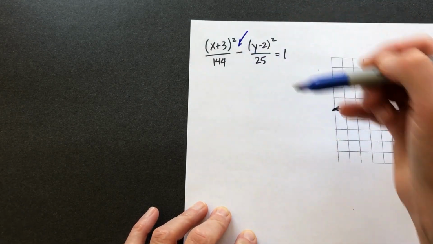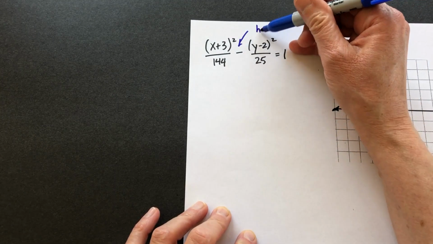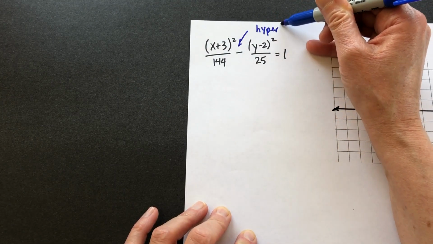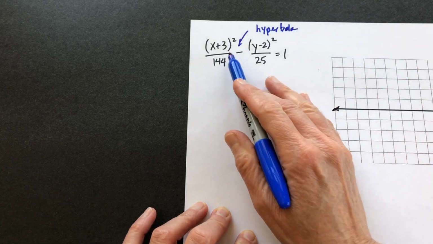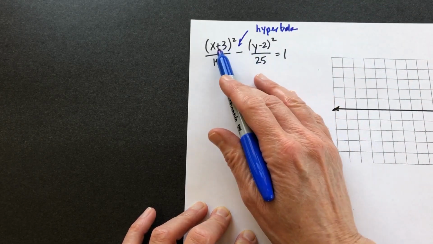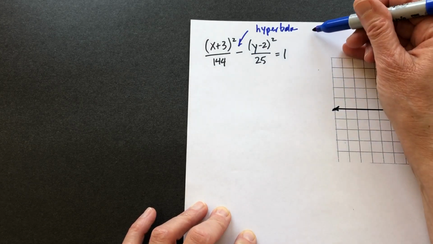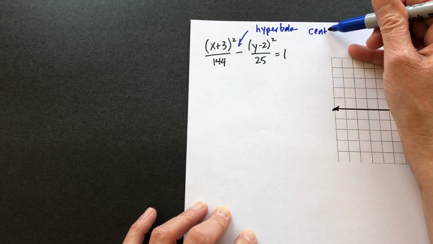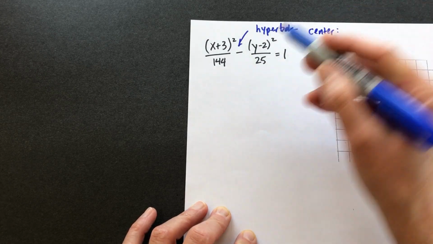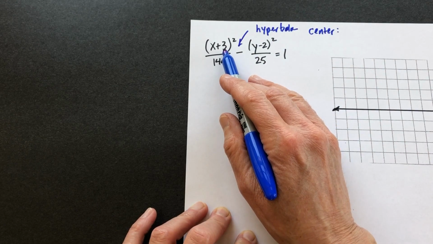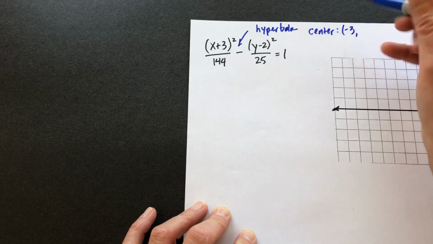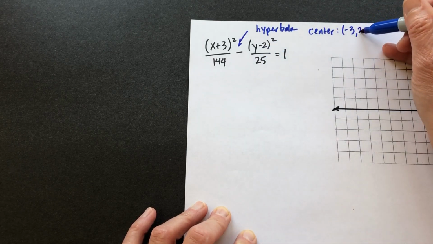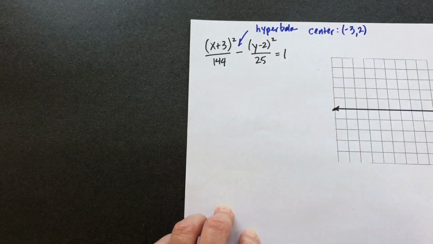First of all, we've got a minus sign here, so that tells us we have a hyperbola. We can also just read from the equation what the center of that hyperbola is. The x-coordinate is opposite what you see here, so -3, +2. So we know the center.